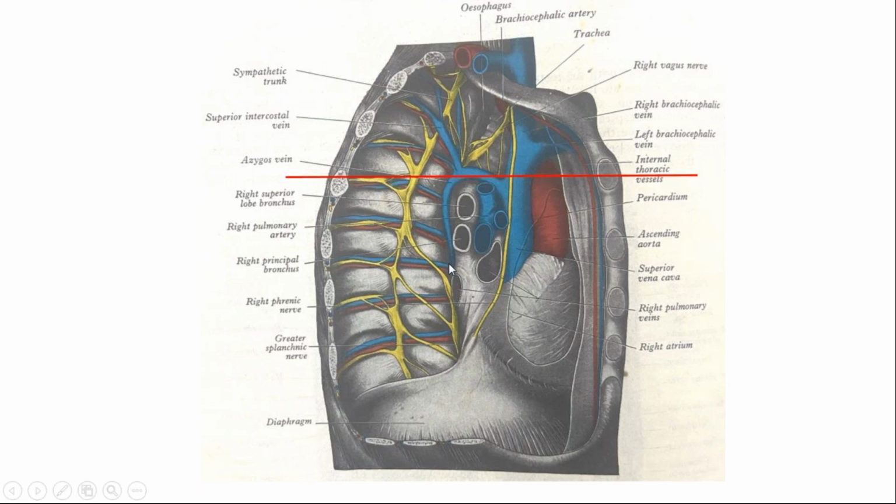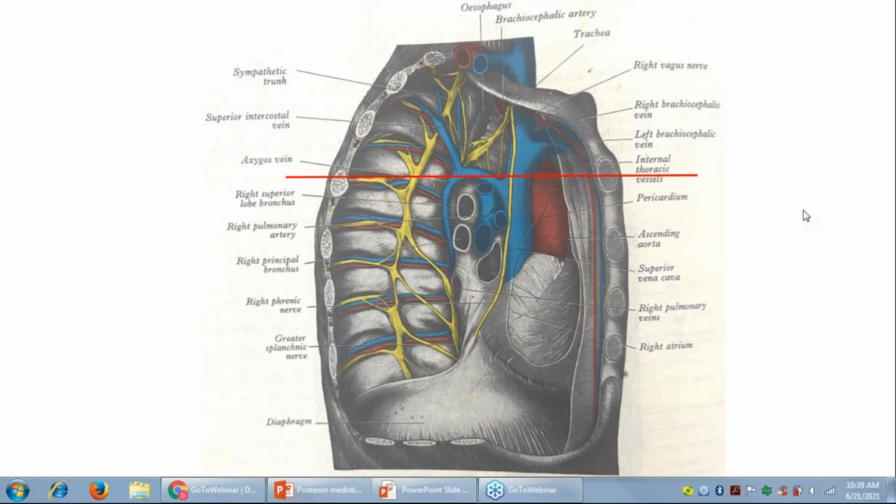In the posterior mediastinum you can see what we already discussed, the azygos vein. If you quickly remember, can you see the azygos vein? Ankit Kumar has regretted because he is unable to unmute. Okay, that's okay, Ankit. But if you have any problem, you can keep typing how the azygos vein is formed. I will read it out for the whole class. Now, okay. So this is how the azygos vein is going to arch over the root of the right lung and then drain into the superior vena cava. So this is the superior vena cava.